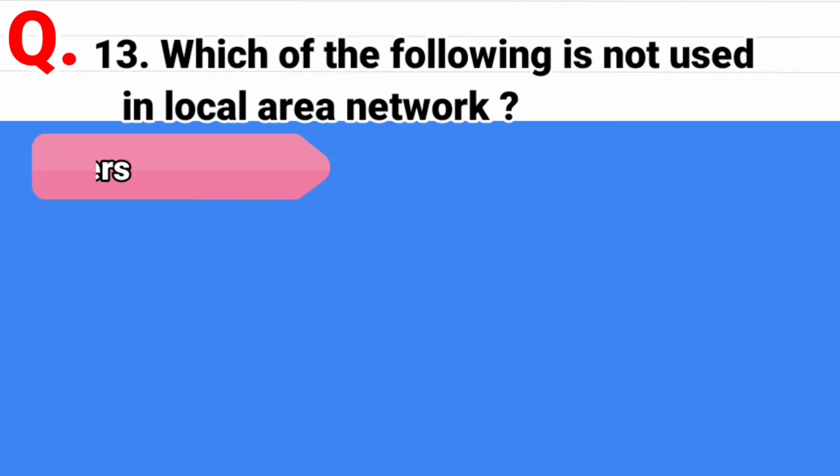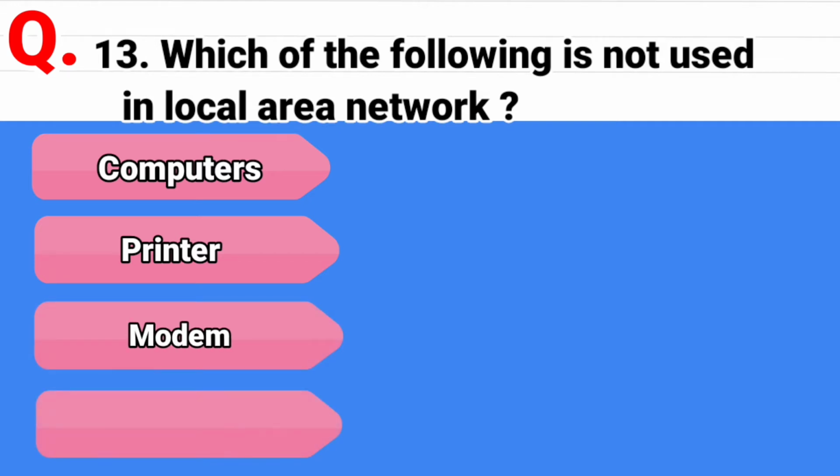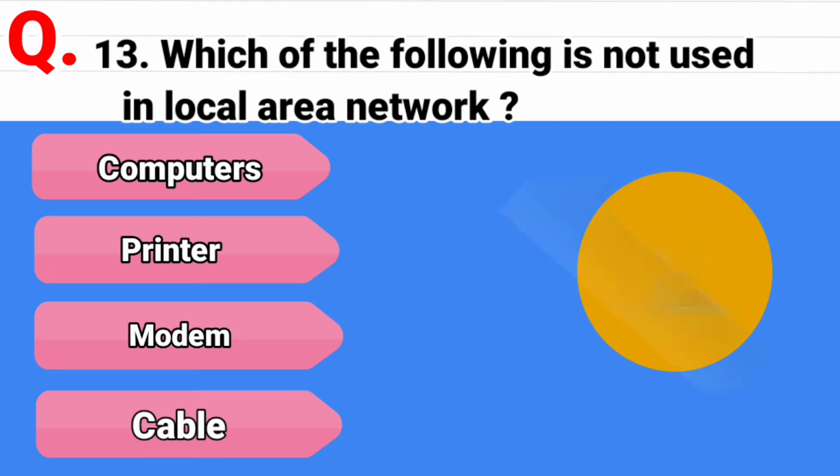Question 13. Which of the following is not used in local area network? And the options are computers, second option is printer, third option is modem, and last option is cable. And the correct answer is modem.